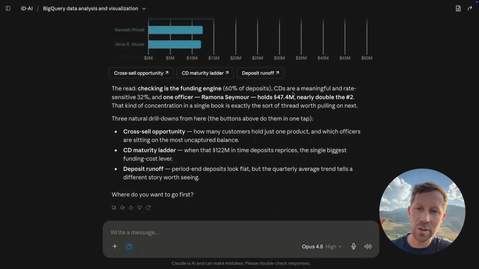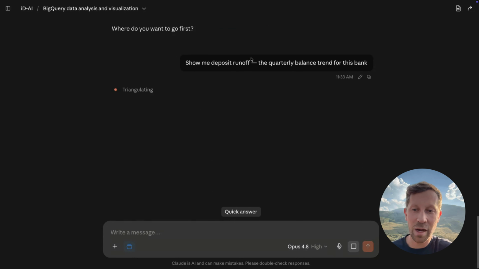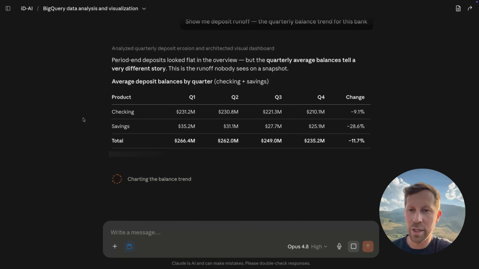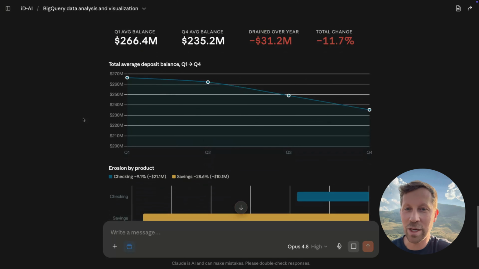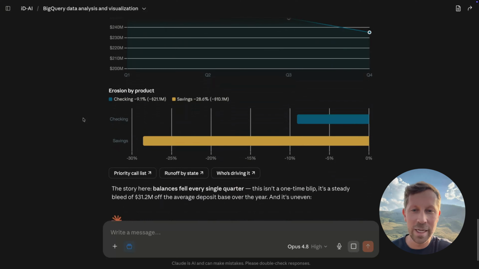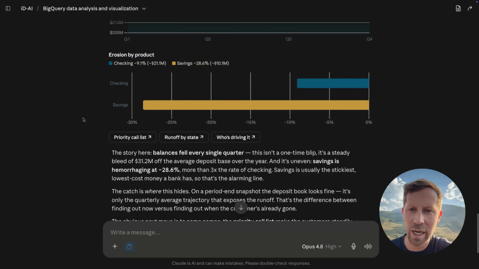The key thing is in our skill, we've got these buttons above. These help me prompt further to dive deeper. So I'm going to do a quick deposit runoff click. Okay, loaded. Show me this deposit runoff. Uh-oh, doesn't look good. I can look at erosion by product now, and it's just visualizing this. We've got a little bit behind the skill here, some KPIs that we care about. That's what it's referencing behind the scenes. But now I have an idea of what my deposit runoff is.